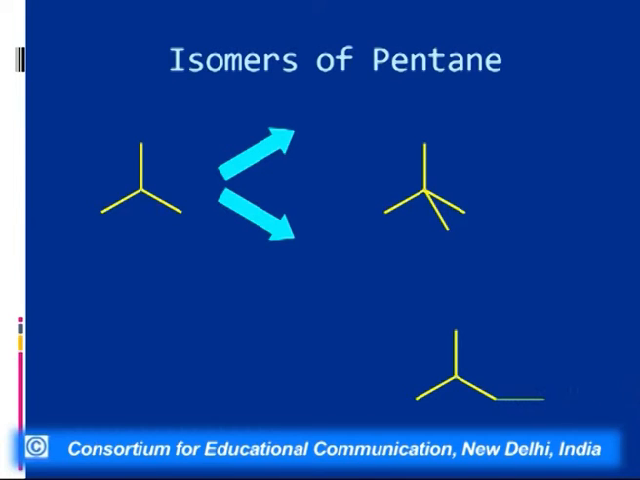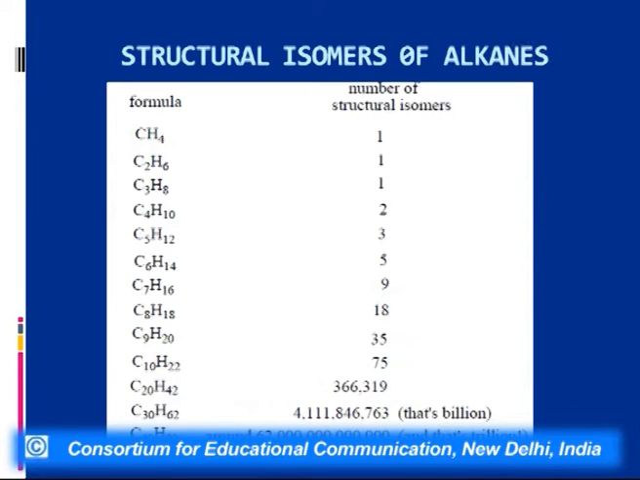We can replace two hydrogens, one from the tertiary carbon. When we do that, we are getting neopentane, and when we remove a hydrogen from a primary carbon, what we are getting here is isopentane. Now what we find is that as the number of carbon atoms are increasing, the structural isomers are increasing.